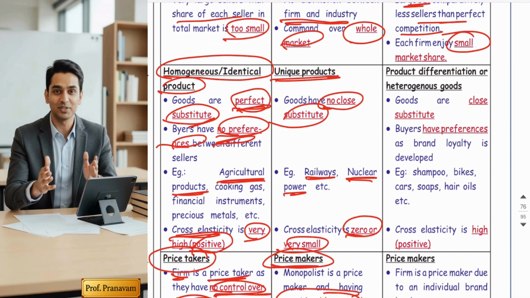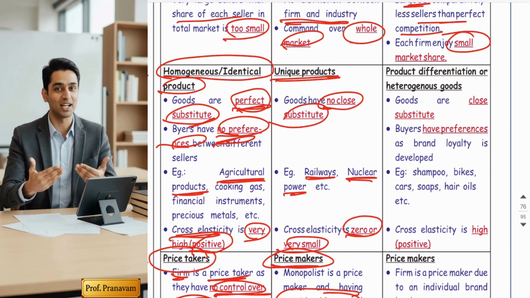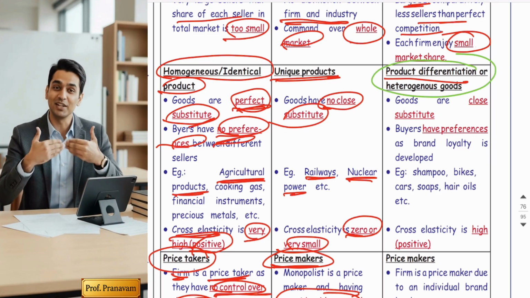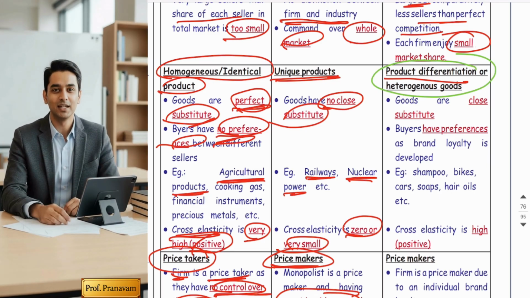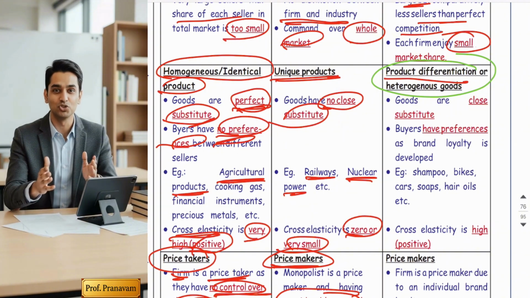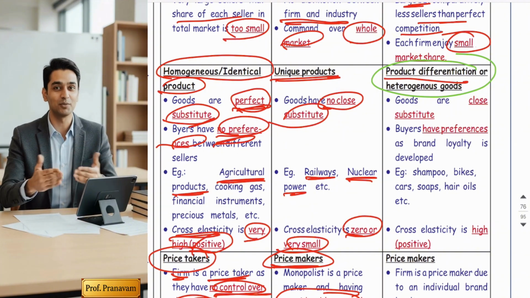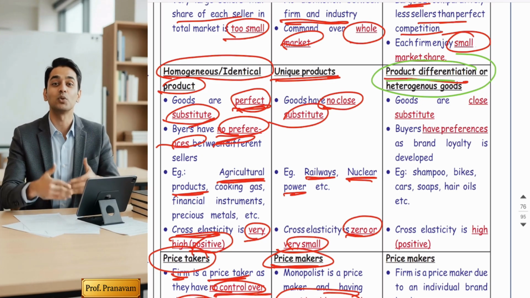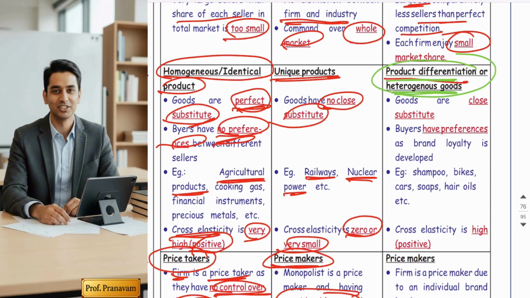Okay. Next is product differentiation. This is a unique feature which makes this market different from monopoly and perfect competition. In this market, sellers deal in heterogeneous goods.